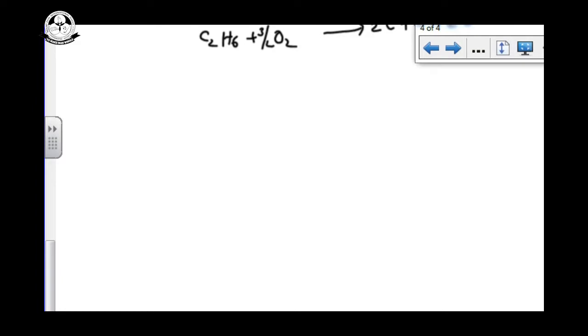See, oxidation, already we discussed 3 types. One is complete oxidation, second one is partial oxidation, and third one is catalytic oxidation.